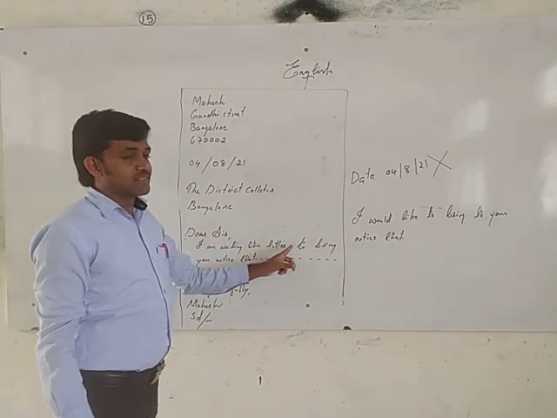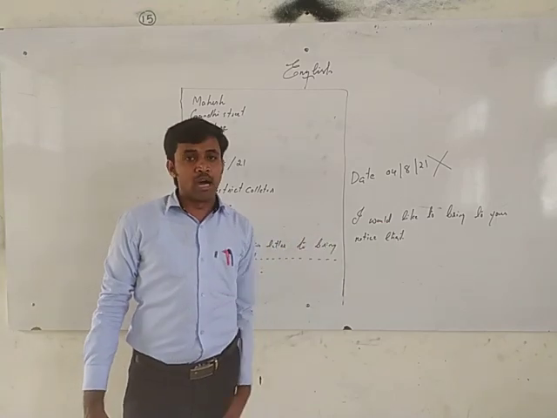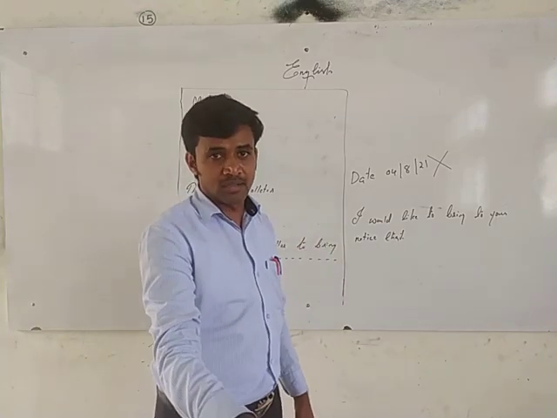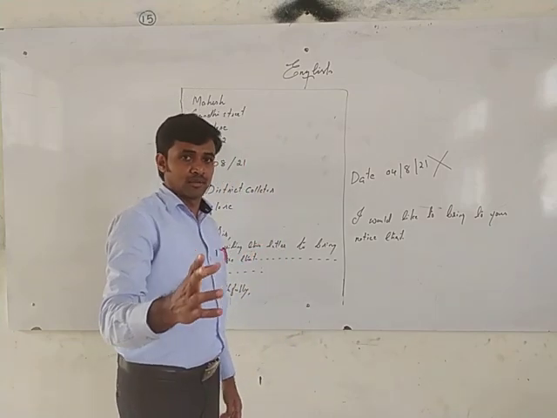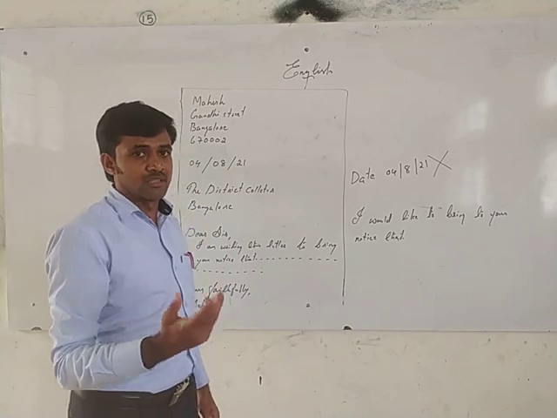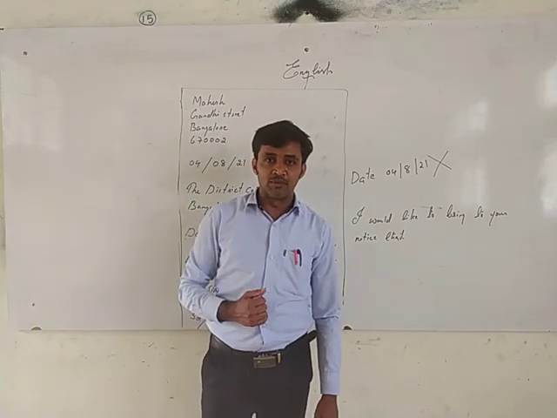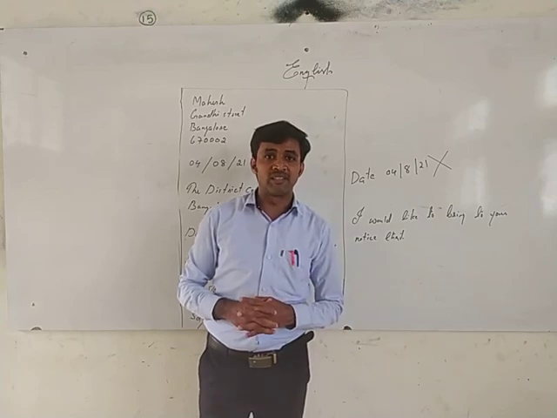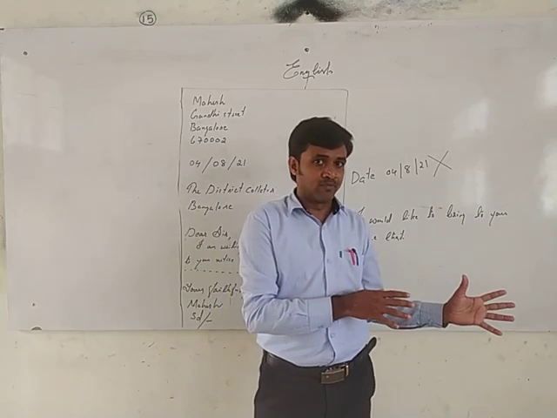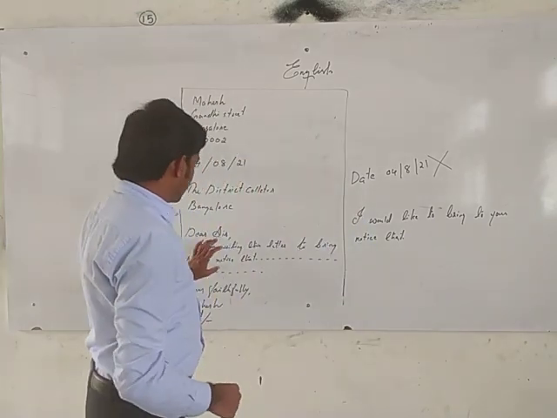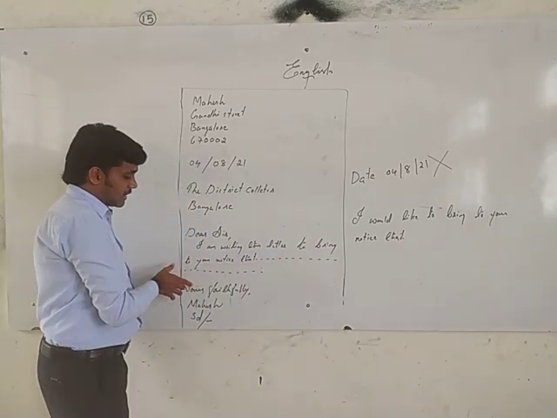I am writing this letter to bring... That is by heart. Now this one you can learn by heart: I would like to bring to your notice that... Then what is the problem? Whatever you are going to mention in the letter, you can write it. I would like to bring to your notice about the public nuisance or the pathetic situation of the road from Bangalore to a particular place. Then you describe that.